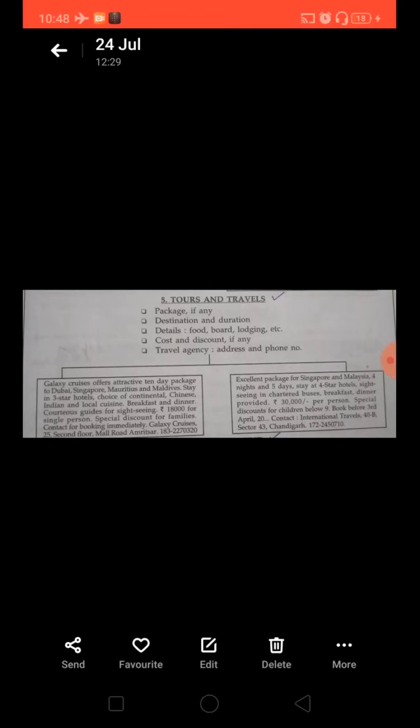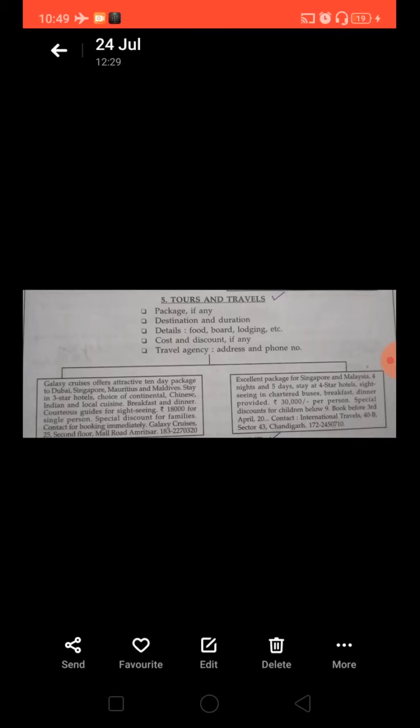उसके बाद क्या कवर करोगे आप, you need to give the estimated cost also, very important, and special discounts if any. And as usual you need to end with the contact address and phone number. अब यहाँ पे contact address and phone number will be of whom? The contact number and the address will be of the travel agency itself, or the owner or the person of the travel agency who is giving this ad.